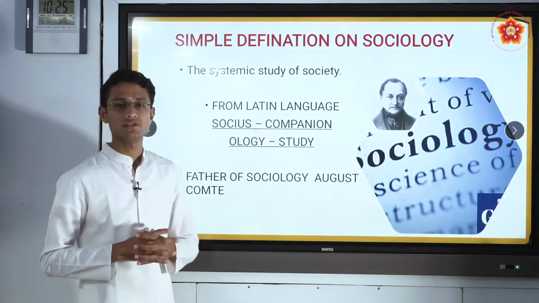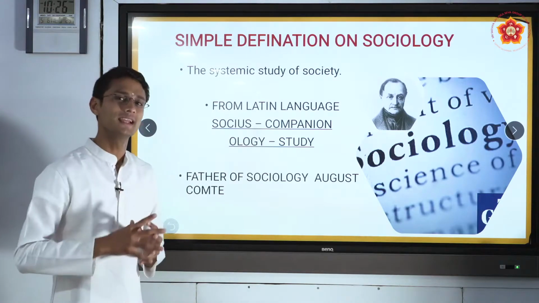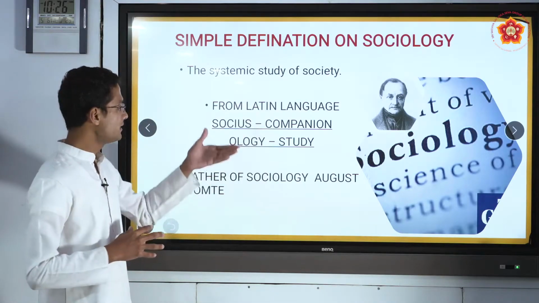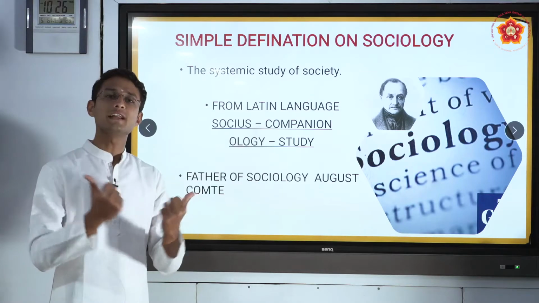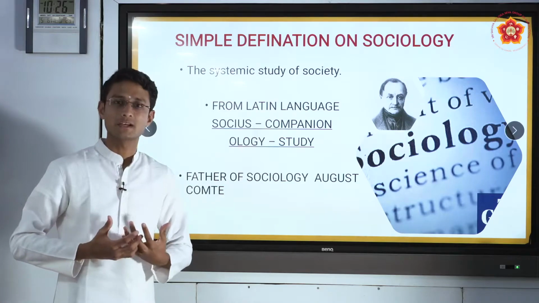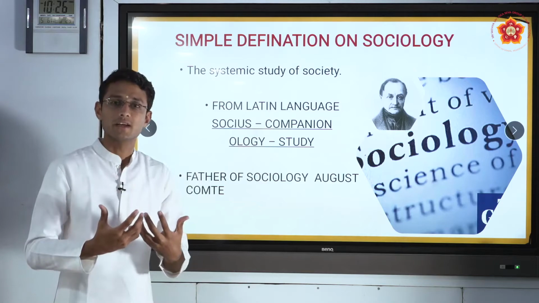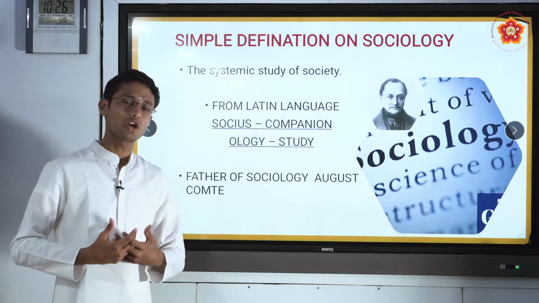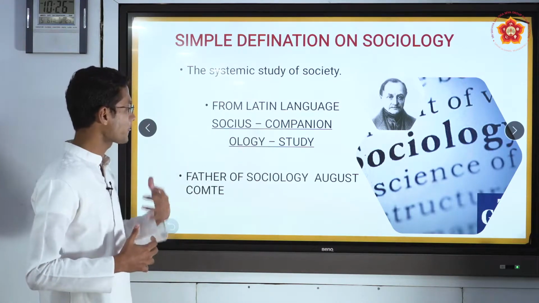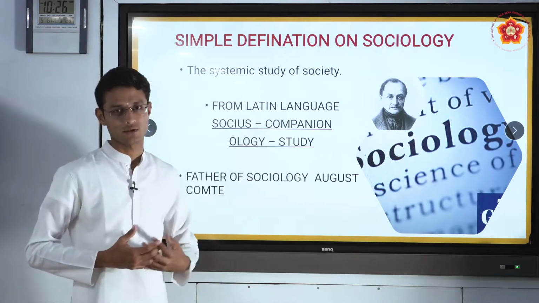A simple definition of sociology is the systematic study of society. If you take the literal meaning of sociology, socius means companion and ology means study. The study of companions means the study of surroundings. Our surroundings are nothing but companions, and those companions are individuals, and these individuals are present in society. So make it very clear, sociology is the study of society. And the father of sociology, I am sure you all know, is Auguste Comte.